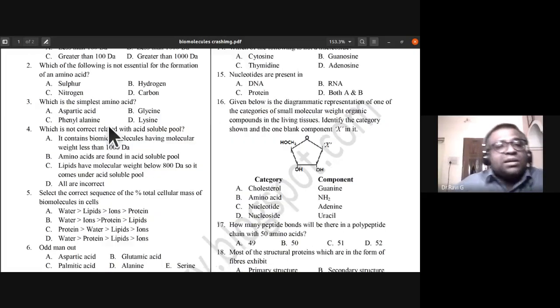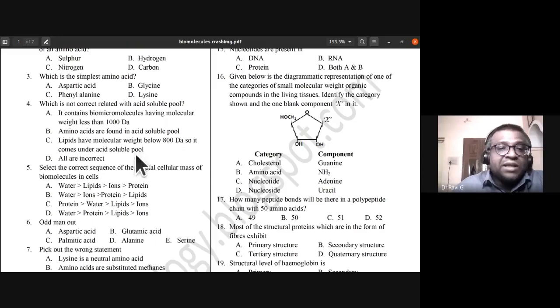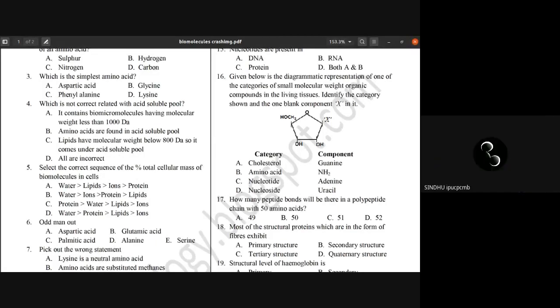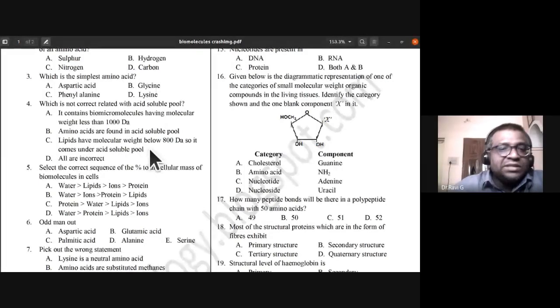Which is not correctly related with acid soluble pool? It contains biomicromolecules having molecular weight less than 1000 Daltons. Acid soluble pool is the filtrate, isn't it? Acid insoluble is the retentate. Amino acids are found in acid soluble pool. Lipids have molecular weight below 800 Daltons, so it comes under acid soluble pool. So which is not correct related with acid soluble pool? Option C. Why is it option C?